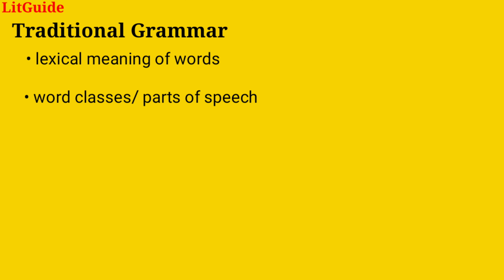Traditional grammar, which followed Latin grammar and its rules, gave importance to the meaning of words. So naturally, traditional grammarians classified words purely on the basis of meaning, and their classification or word classes is what we call parts of speech. But as the study of language developed, traditional grammar became outdated.